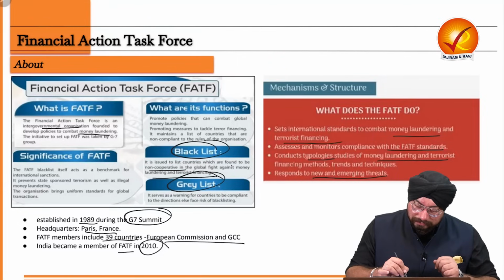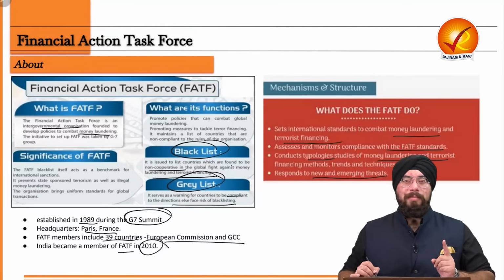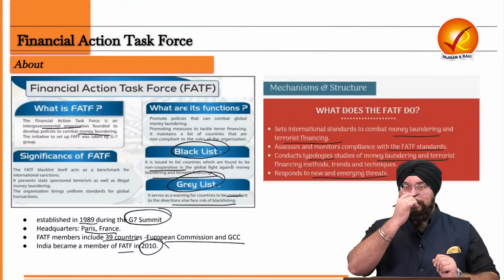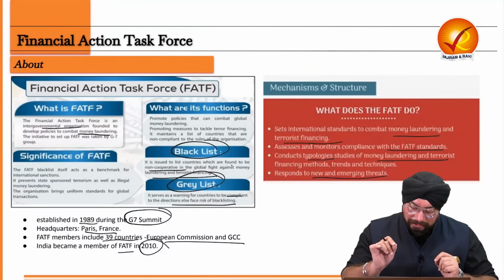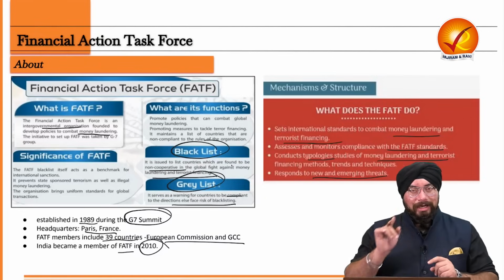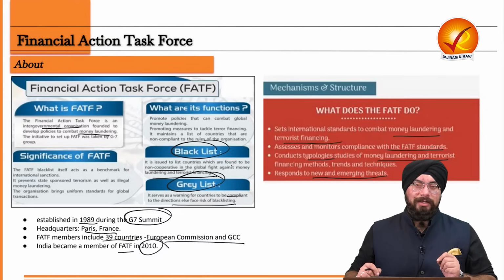Now, the grey list serves as a warning for countries to be compliant with the directions, else face the risk of blacklisting. Now, Pakistan recently, we all know, was under this grey list, right? So, the grey list includes the countries which need to be compliant with the directions of FATF. Otherwise, they will have to face the risk of coming into this blacklist.